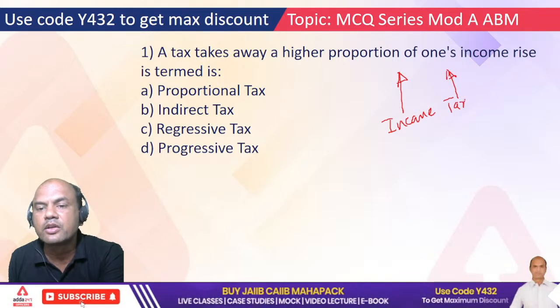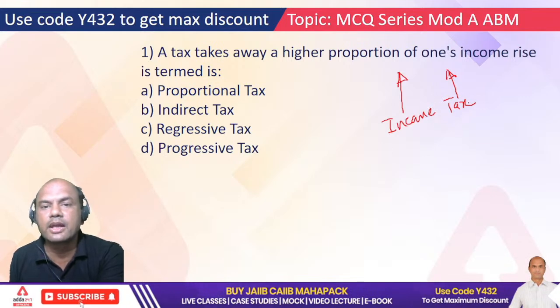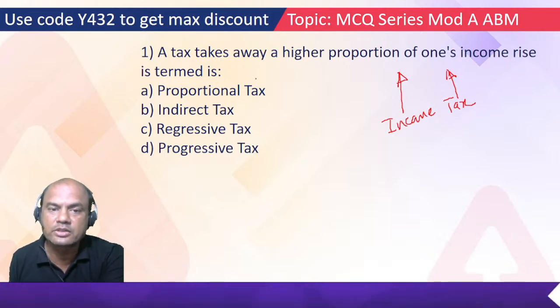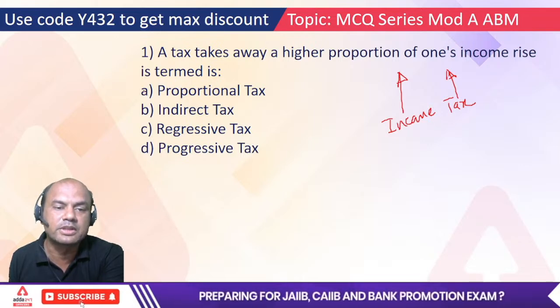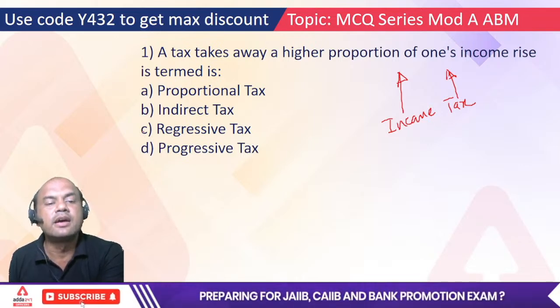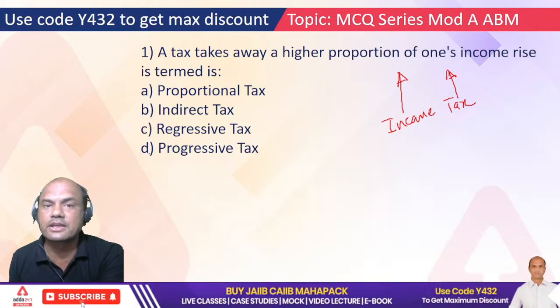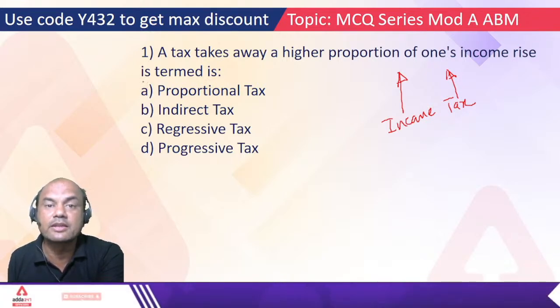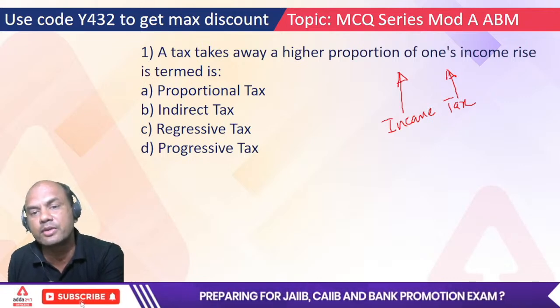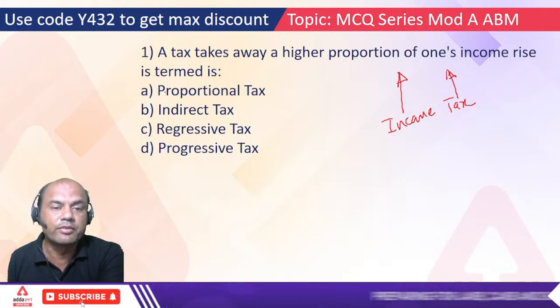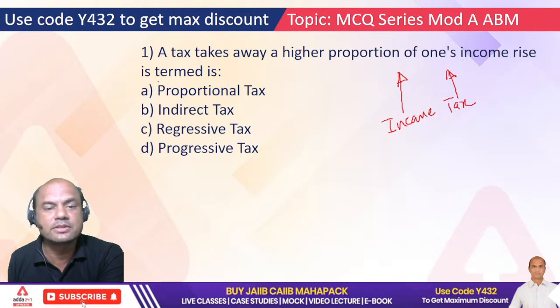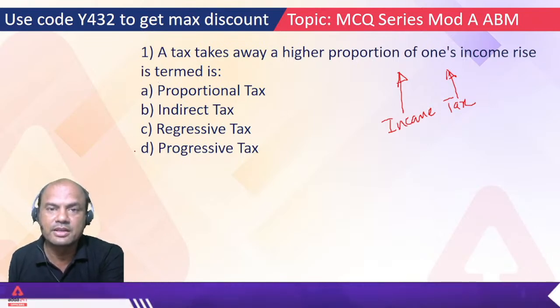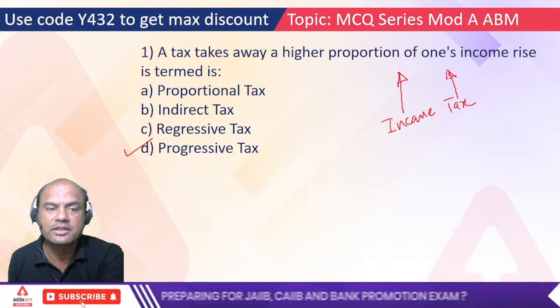Effectively, what does it mean? For lower income, lower tax; higher income, higher tax. So this tax is known as what? Proportional tax, indirect tax, regressive tax or progressive tax: which is the term used for this? If anyone has read it up till now, or dealt with it somewhere, the correct answer is very simple. That's known as progressive tax.